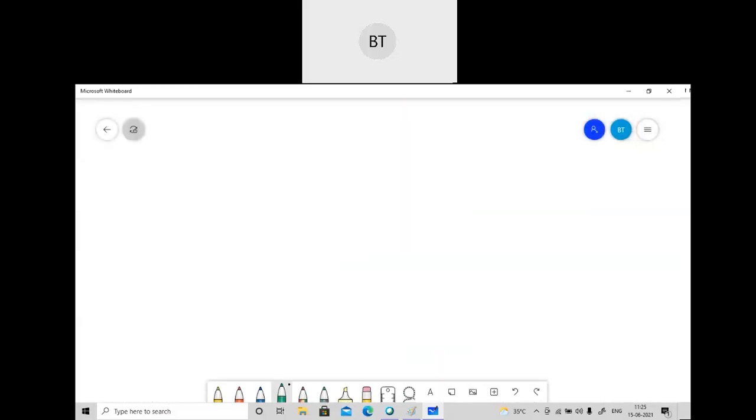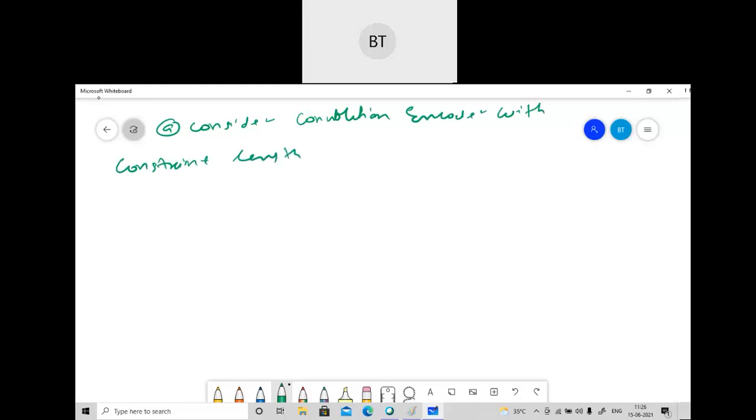So suppose the problem is like this. Consider a convolution encoder with constraint length three and message sequence.